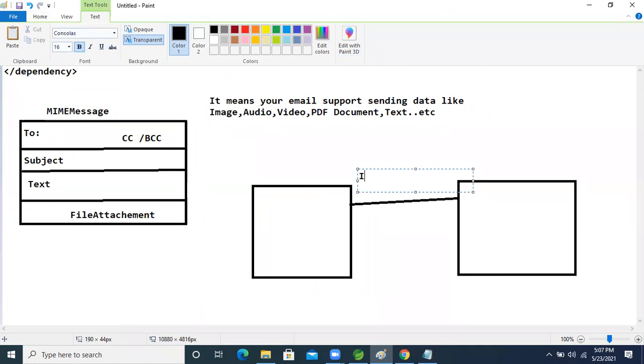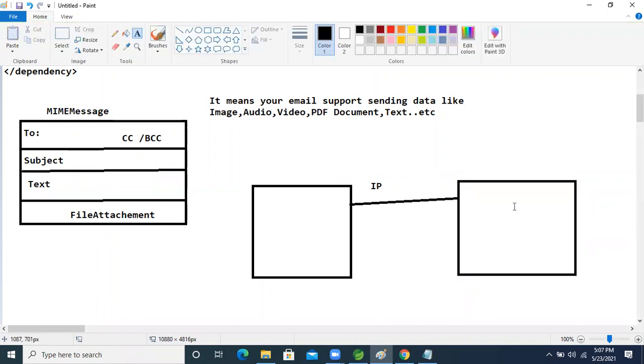We need an IP address, right? The IP address is what? It's based on a protocol. Based on that IP address we can access the computer, right? So we need the IP address, and based on that IP address we connect with that computer.